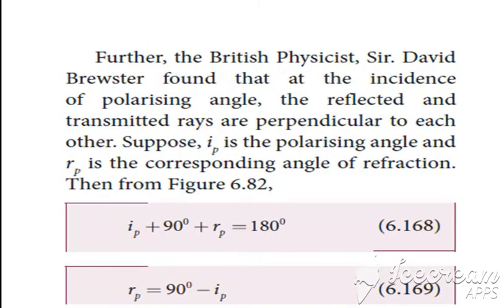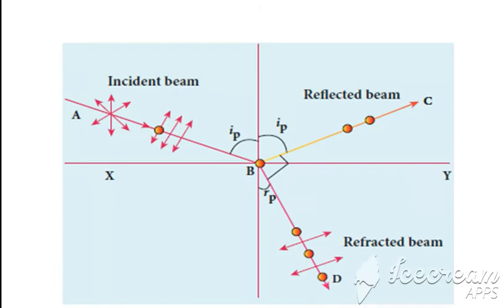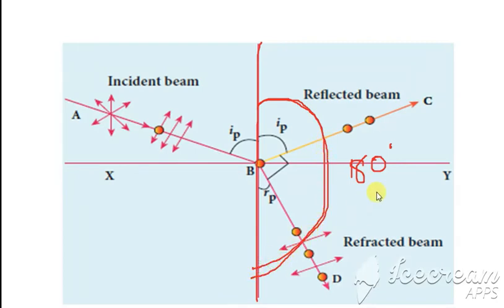From this diagram which you have seen already, consider this line. What is the full angle of this line? 180 degrees, because for one line the semicircular angle is equal to 180.